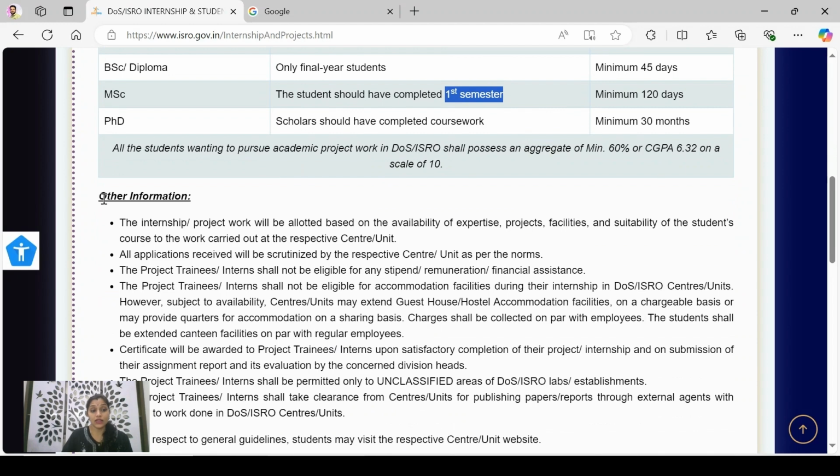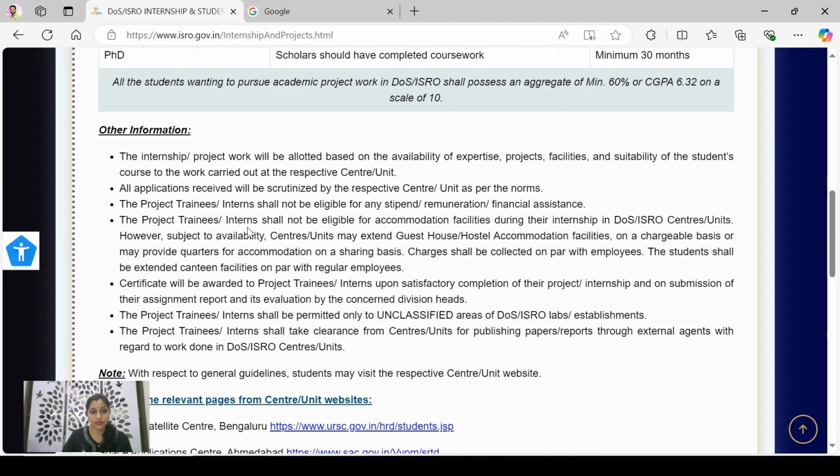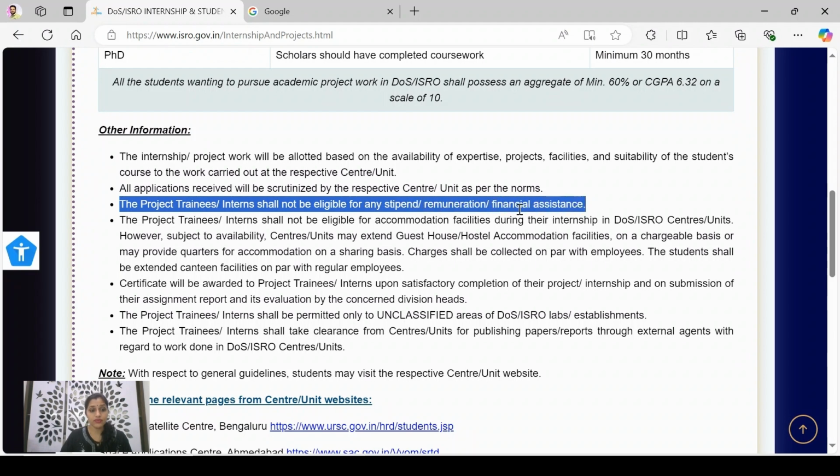Then see, other information is also equally important. Here in other information, the first point is the project will be allotted based on the availability of expertise, projects and facilities. Second is the applications received will be scrutinized by the respective center unit as per the norms. Then, third and the most important point, the trainees or interns shall not be eligible for any stipend, any remuneration or financial assistance.